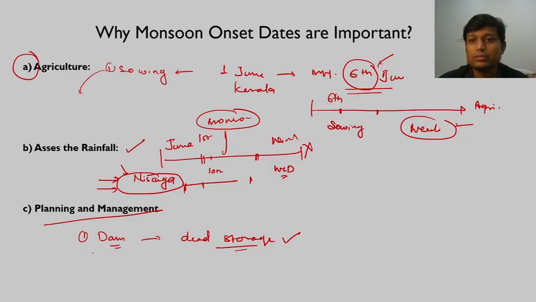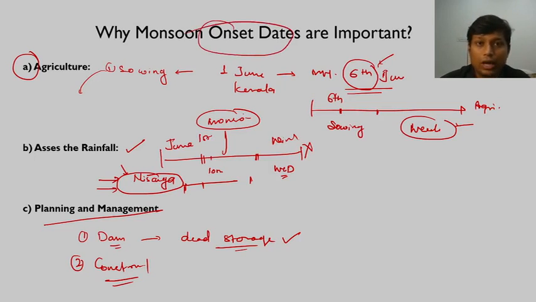Similarly, there is construction. If you take the construction industry, in your viewpoint, the construction activities are very much dependent upon the weather. So if say road construction is going on, then before the onset of monsoon, before the onset of heavy rainfall, what these agencies do is mop up all the activities which are going to get affected by the rainfall. So that is why for all those purposes we need to know the onset of monsoon in advance. That is why onset of monsoon is really very important for our day-to-day life.